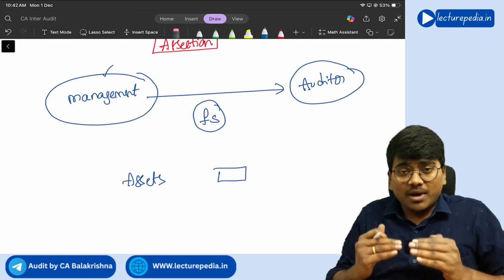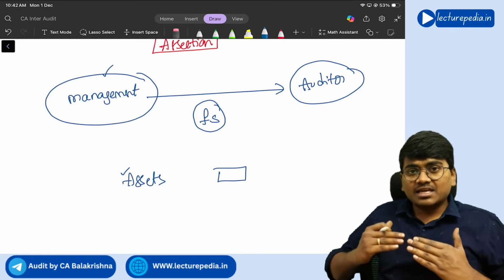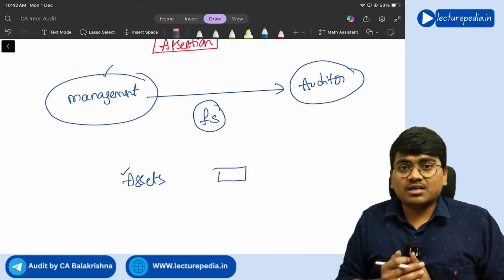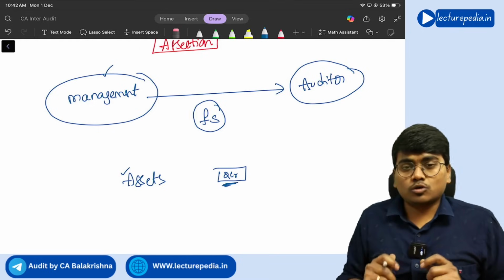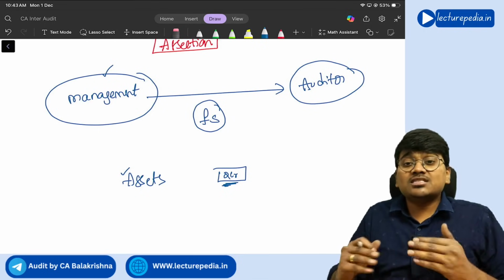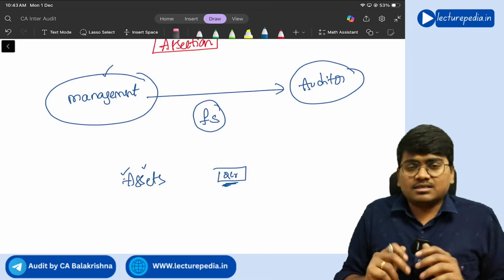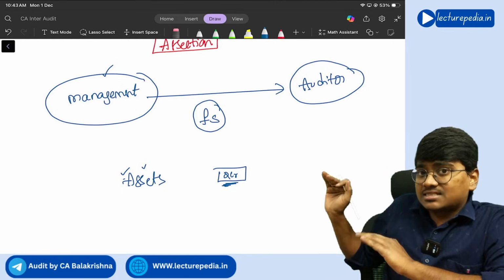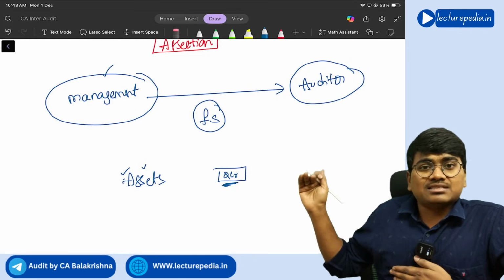By mentioning assets in the balance sheet, management is making an assertion to the auditor that we have assets worth 2 crore rupees. So whatever valuation of 2 crore rupees has been shown in the balance sheet, that is correct. Similarly, if it is showing assets in its books of accounts, it is also asserting that those assets belong to the entity, and the entity has rights over those assets.